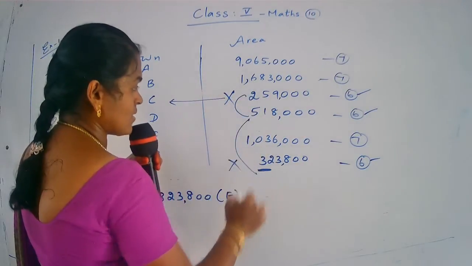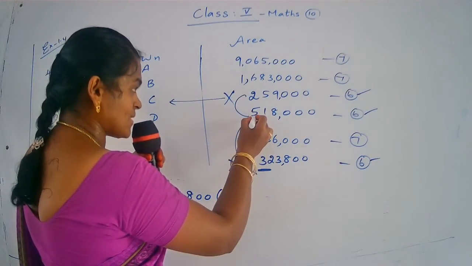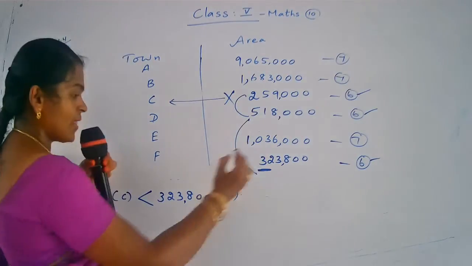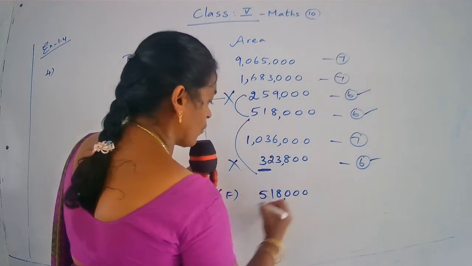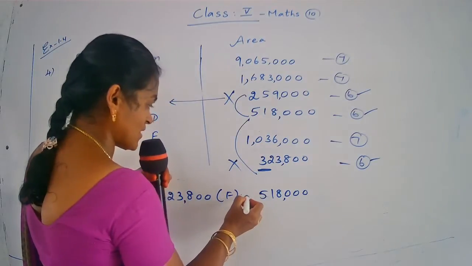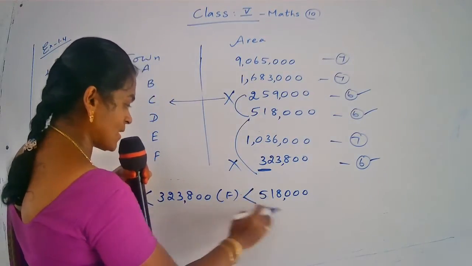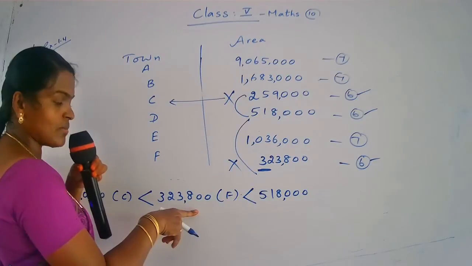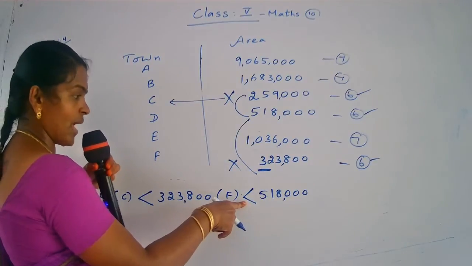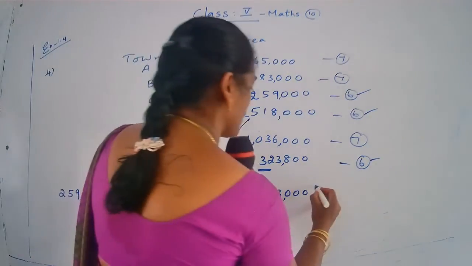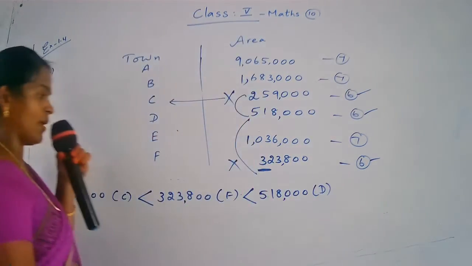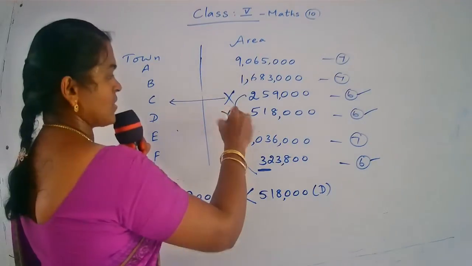This is finished, this is also finished. So remaining, only one 6-digit number. That number is 518,000. Now you put the sign. Which sign will come? Comparing these two numbers, this is smaller. So less than symbol. So what is this town name? D. So you write the town name D. Okay, the next 3 numbers are finished.